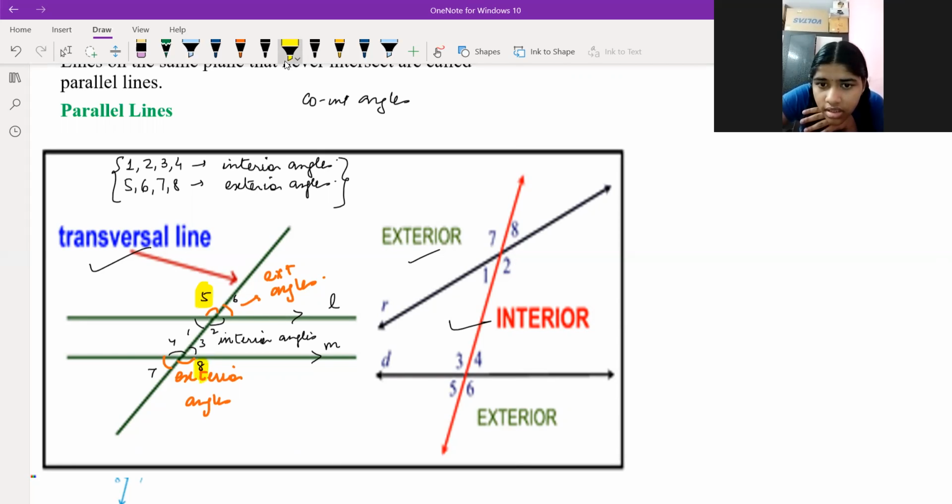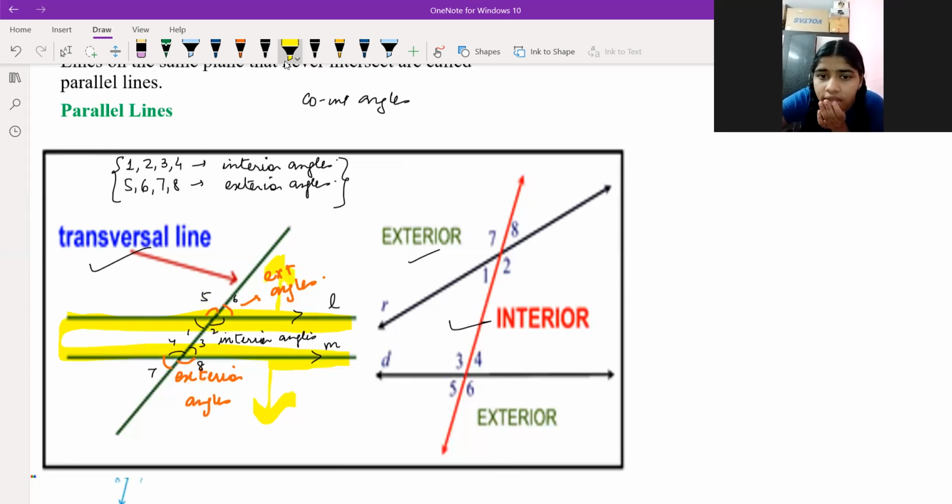Which other exterior angles are there? 6 and 7. First, I'll tell you the concept: how to identify which are exterior angles and which are interior angles. Do you know that? No, sir. You can see these two lines, L and M, correct? Outside means this side out and this side out.